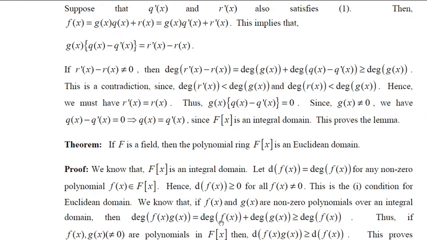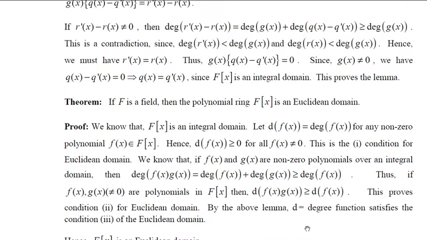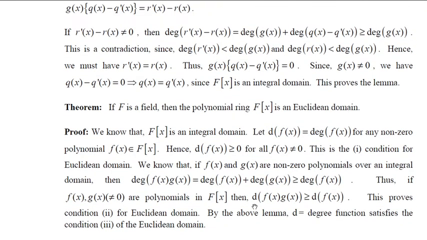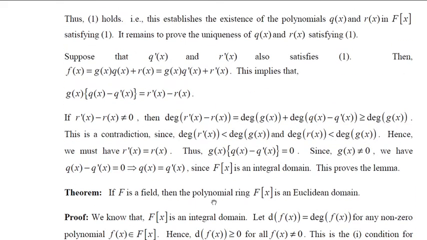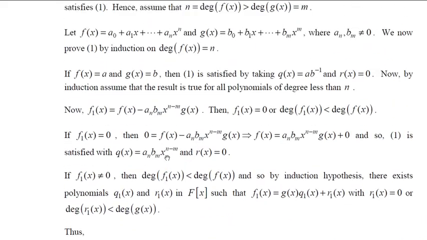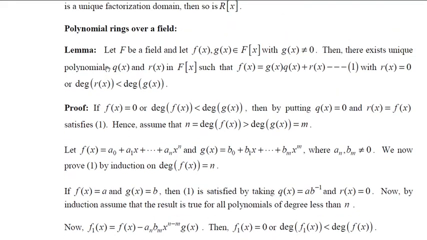So degree of f of x into g of x is greater than or equal to degree of f of x. But since these are non-zero polynomials, we can write this as d of f of x into g of x greater than or equal to d of f of x. So this proves the second condition of Euclidean domain. Now, by the above lemma, d, that is the degree function, satisfies the third condition, that is division algorithm. This itself is the division algorithm condition.